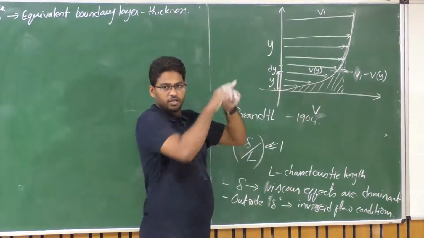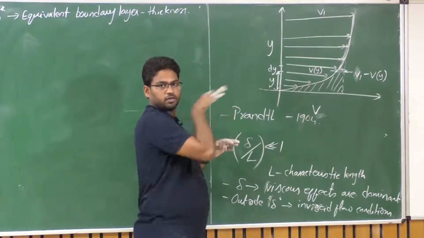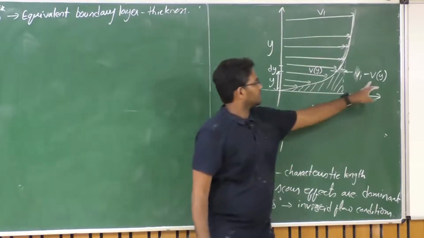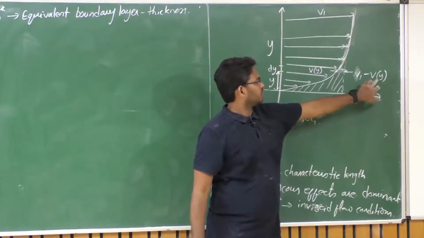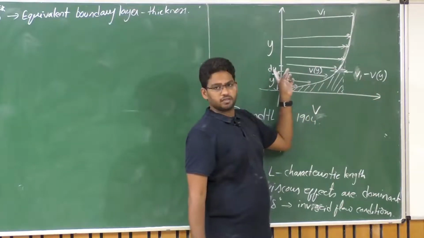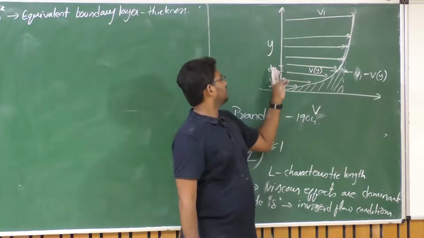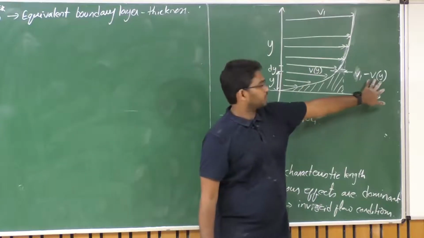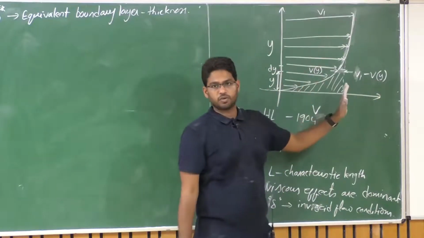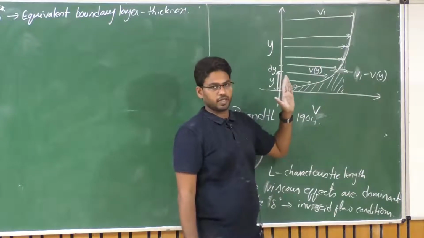So rho times dy times 1 times vy will be the corresponding mass flow through that particular strip in the boundary layer, right.